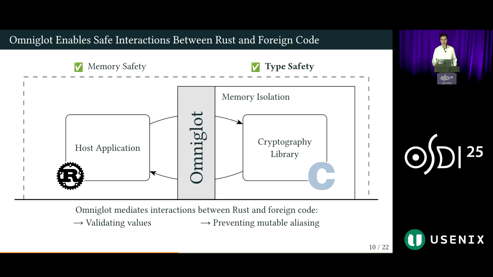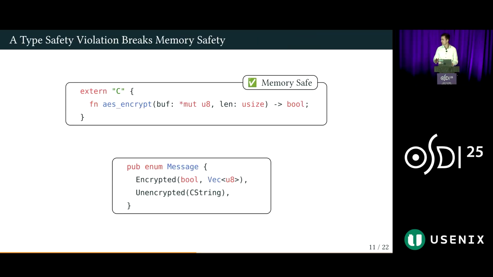We start by illustrating how violating Rust's invariants concerning valid values can introduce misbehavior. On this slide, I'm showing a simple foreign function binding for a function called AES encrypt. This function promises to encrypt the buffer that we provide as an argument, and it returns a bool to indicate whether this operation was successful. Let's just assume that the AES encrypt function, written in C for instance, is actually memory safe, meaning that the only memory that it touches is the memory that Rust expects it to touch, such as the buffer, the length, and the return value.